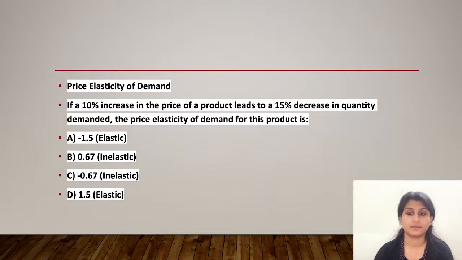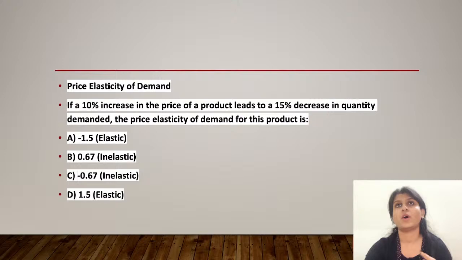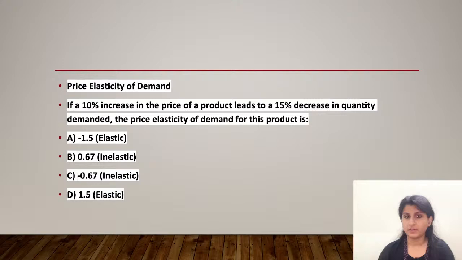And this is an important question, really very important. If you need to answer the questions related to this topic, you definitely need to learn this concept, because it is extremely important. So how do we calculate the elasticity? Let us first understand that in order to answer this question. To find the price elasticity of demand, you calculate the percentage change in quantity demanded divided by the percentage change in price. Here, a 10% increase in price leads to a 15% decrease in quantity demanded.